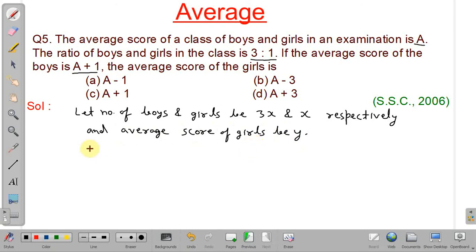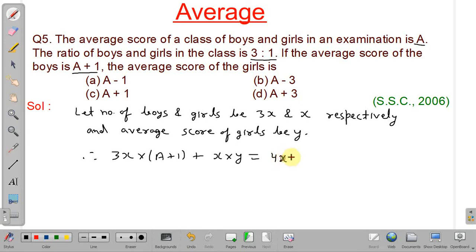Okay. So what will be the total score of boys and girls? As we know, the number of boys is 3x. So 3x into the average score of boys, that is a plus 1, and the number of girls is x, and the average score of girls is y. The total number of boys and girls will be 3x plus x, that is 4x.